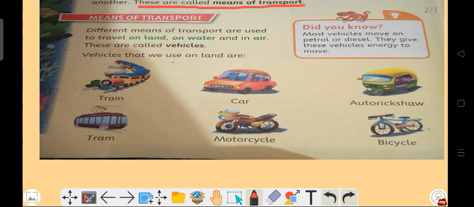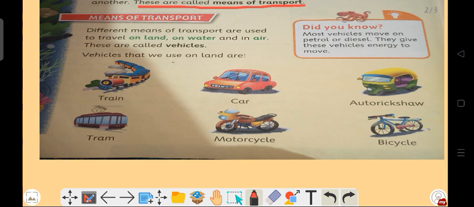So the transport system is the ways through which we can go from one place to another place, but the transport systems which are used for travel on land, on water, or in air are not the same. The vehicles are also different. On land we use different types of vehicles. When we go through the waterways, then we need different types of vehicles. So the different types of vehicles are used for traveling, and these are called vehicles.